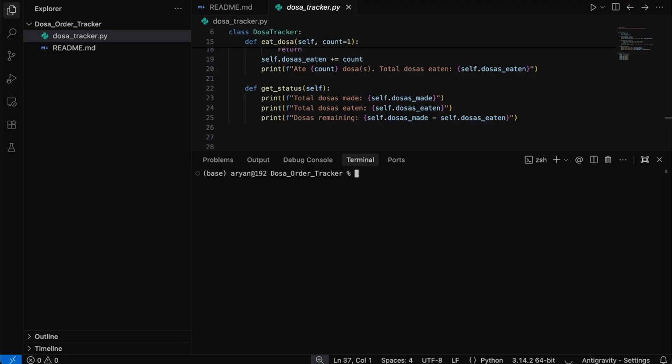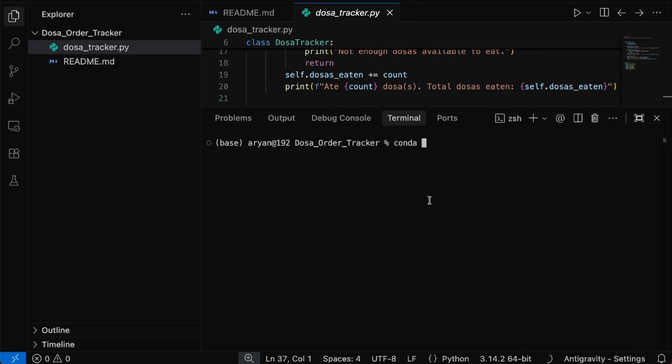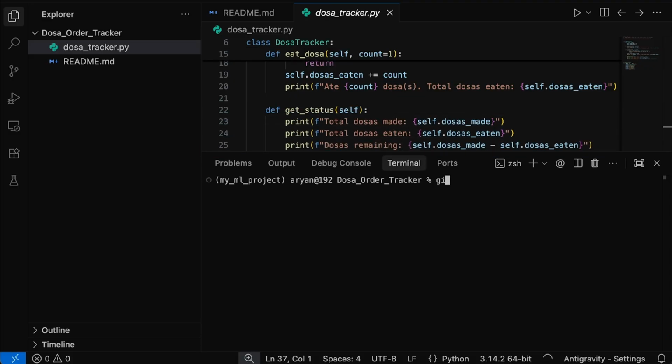So now let me deactivate the environment. Because I am a Python user, I need to follow this instruction. If you are working in any other language, you can follow some other instruction as well. But anyway, my intention is to tell you about Git. Let me activate the environment: conda activate my ml underscore project. Clear. Okay, now to see whether my Git is installed or not, I will type git hyphen hyphen version, and you can see that my Git is installed.